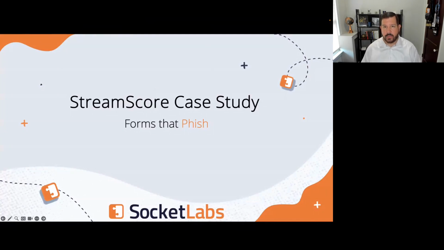Specifically, I wanted to dive in and do a case study analysis of a recent customer issue that cropped up. One of the nice things in my role, helping customers optimize their implementation with Socket Labs, is that I get to help them when really complex situations pop up. Recently we had a customer that started to come under attack from a malicious actor that was sending some phish. So let's talk about that attack and how we used StreamScore to help us solve a lot of the complex decision making.